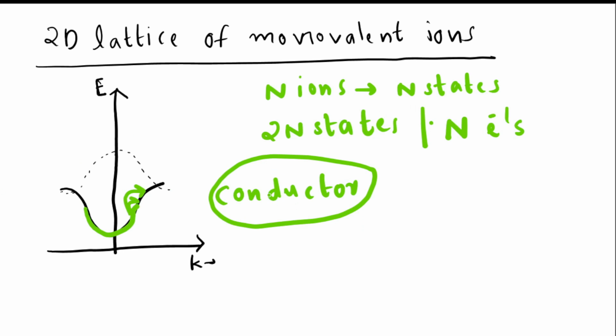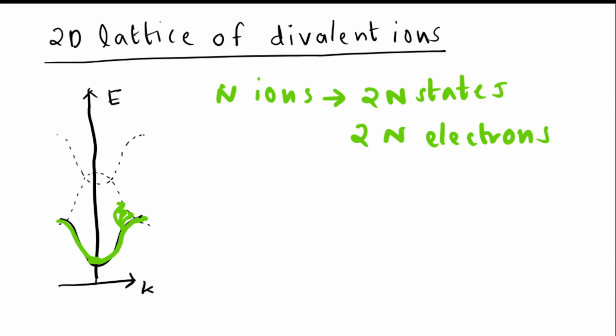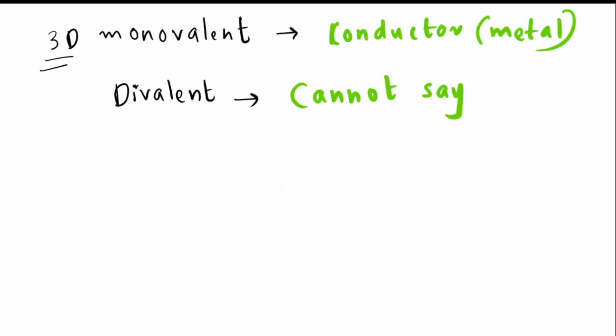Here also, for a 2D lattice of monovalent ions, it can be conductor or metal. A 3D monovalent case is a conductor or metal. It is 100% sure that it will be a conductor or metal.